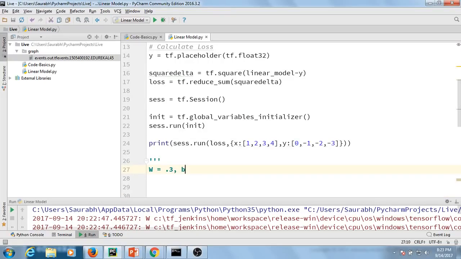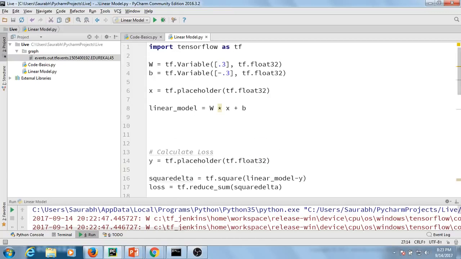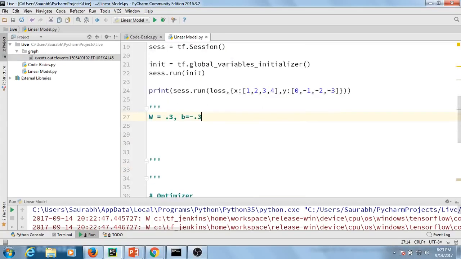And the B value that we have decided is -0.3. Now, if I update these values and I make W as -1, and B equal to +1, let us see what the output will be, what will be the error.